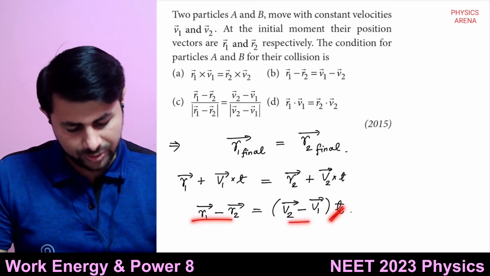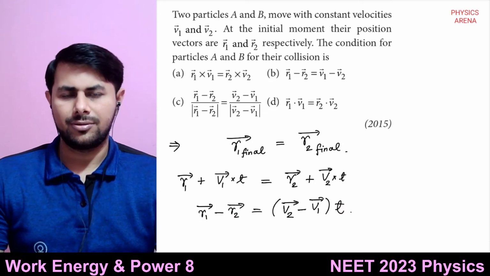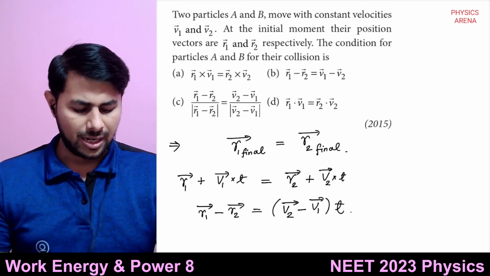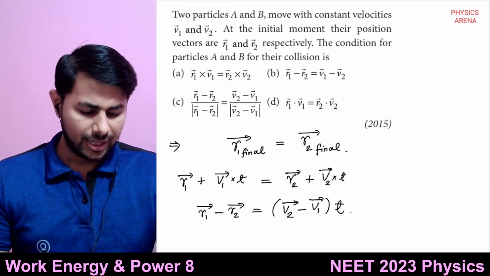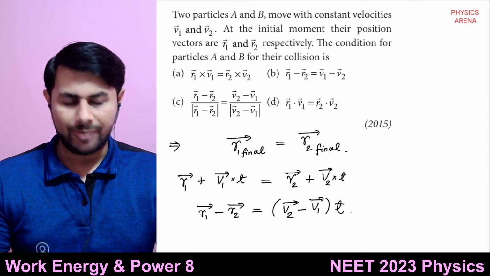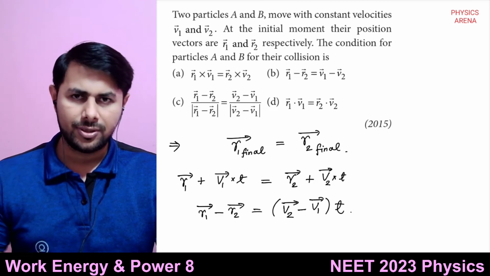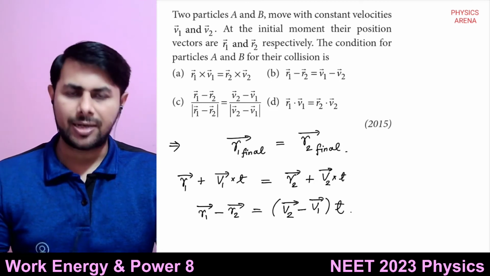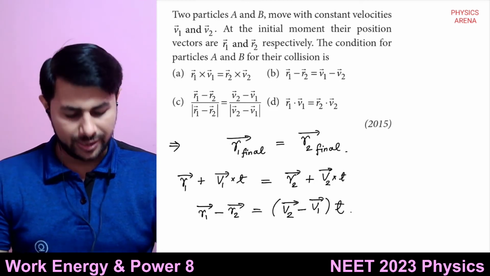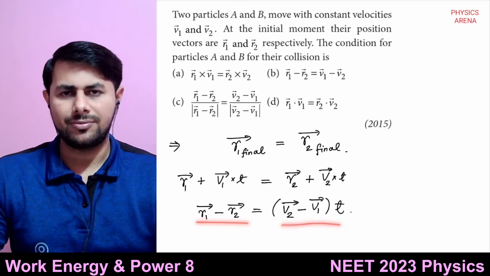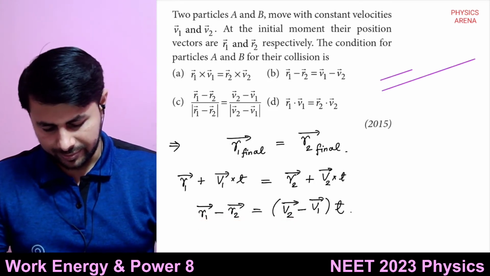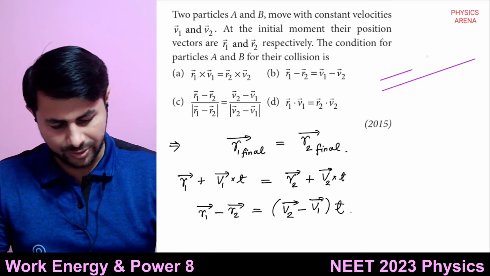What can you say about these two vectors, r1 bar minus r2 bar and v2 bar minus v1 bar? r1 bar minus r2 bar is equal to some number multiplied by v2 bar minus v1 bar. So what can you say about this vector and this vector? Let's suppose these are two vectors and these two are parallel to each other.